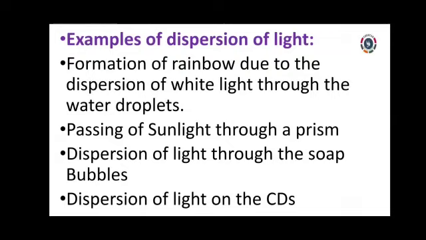If we look at soap bubbles, we can see the colorful colors. Is it so? Yes, that is also an example of dispersion. Dispersion of light on a CD: yes, on a CD also we can see the dispersion.